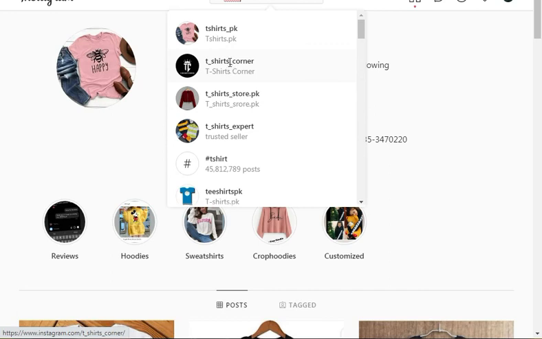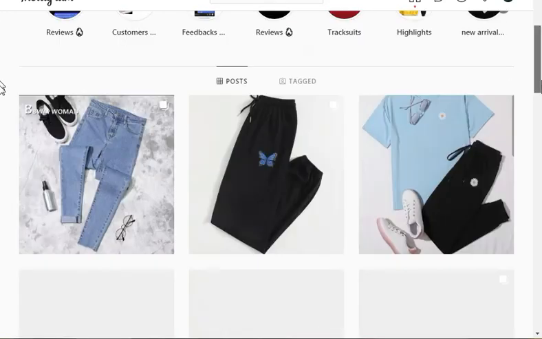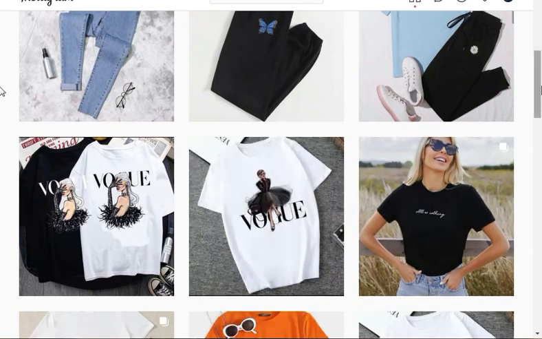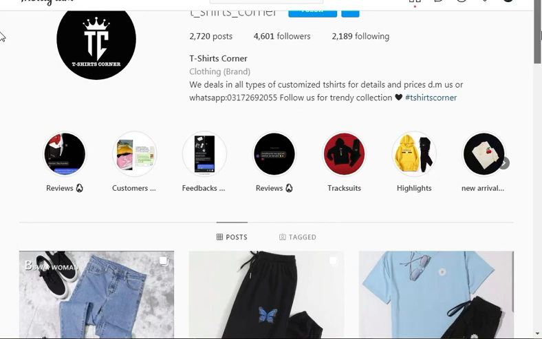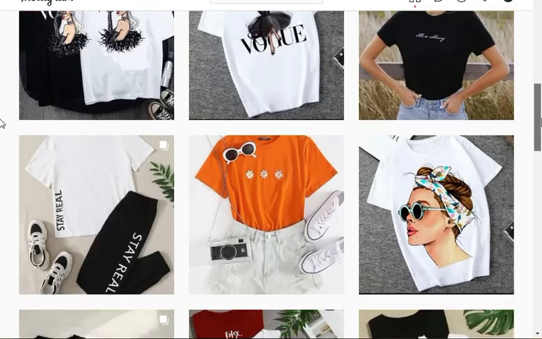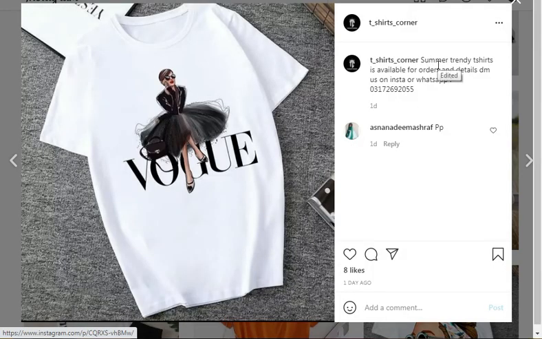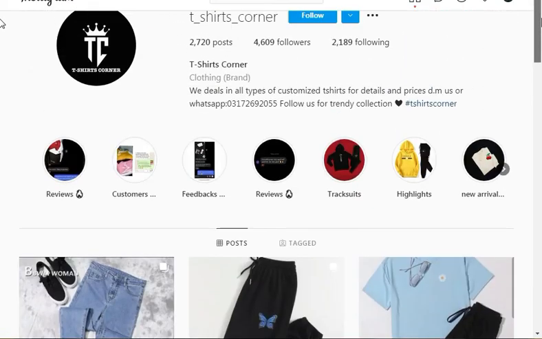Look, t-shirt corner. Here's an awesome t-shirt example. A t-shirt. What will you do? After creating the account, you simply post 5 to 10 posts in the beginning of your account. You simply create an account and post on Instagram and write, hey, if you like the t-shirt, then please contact me, or if you like the t-shirt, then please check out the link in my bio. And here, put some awesome Instagram hashtags which increase the chance to view your post on Instagram.